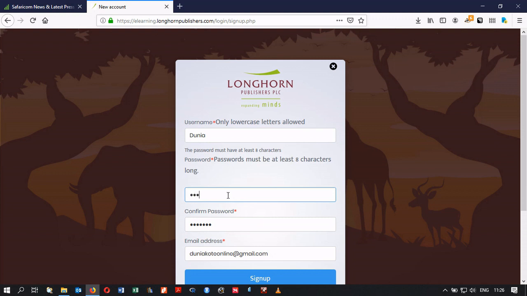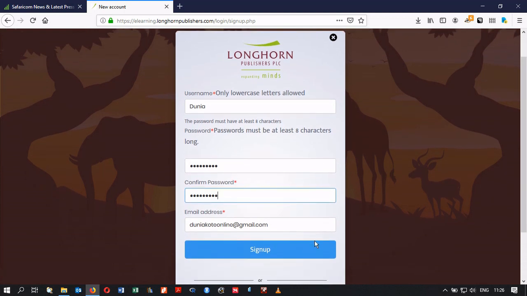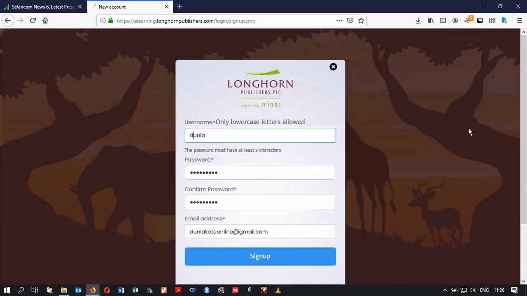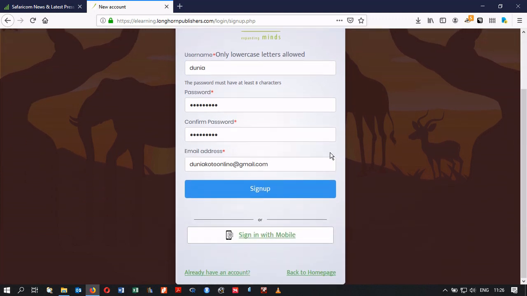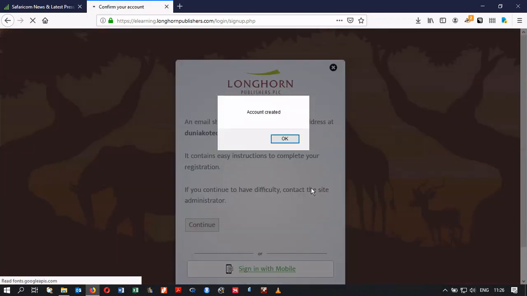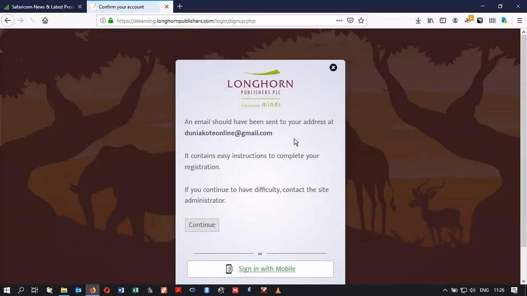So I'm just changing my passwords again. I'm confirming my passwords, making sure that they are the same, and then making sure the email is also okay. And then I'm going to go up to the username and change the capital D for a small d, and then let's sign up and see how that goes. At least everything looks okay, and we should have an account now. And yes, there we go, account created. So yeah, we have an account now.